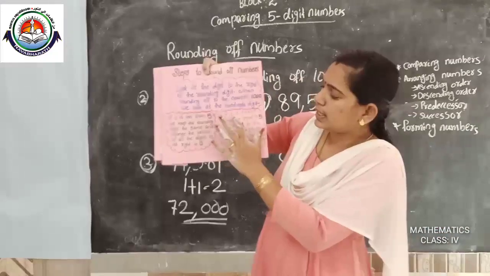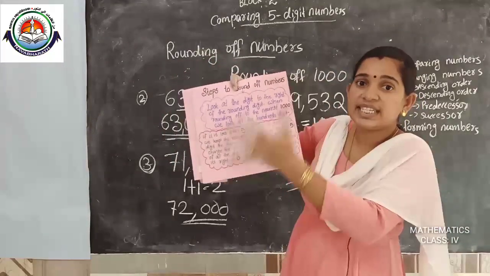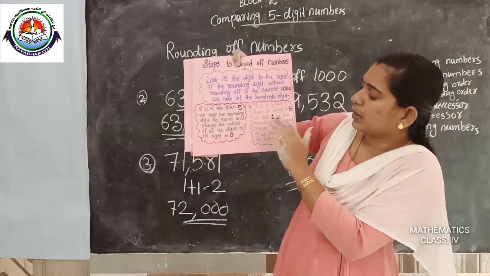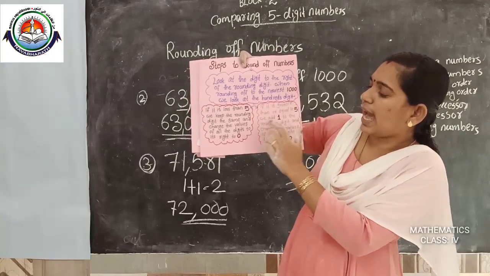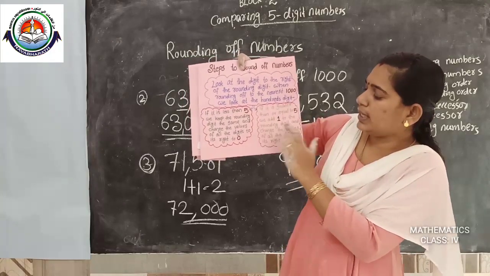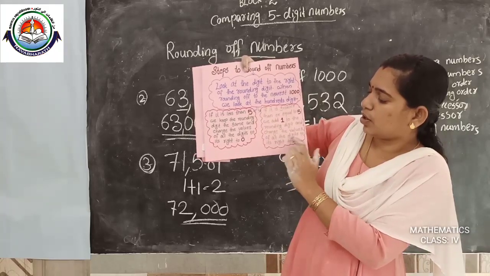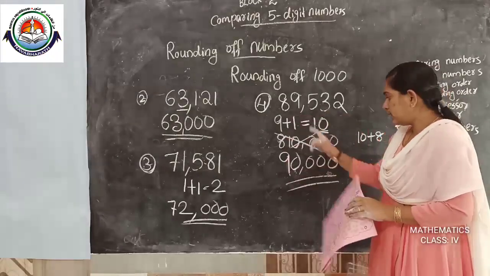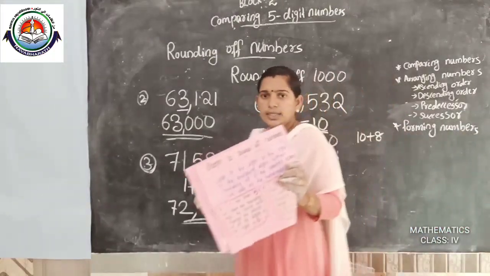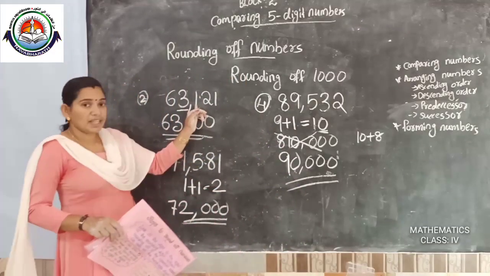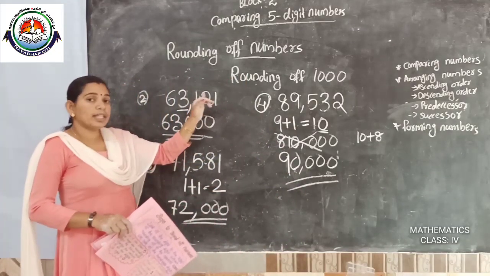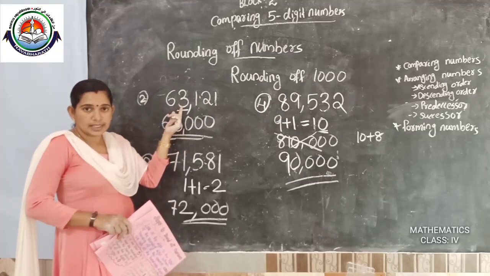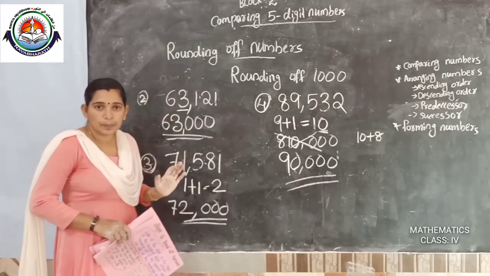Then if the 100 place is greater than 5 or equal to 5, we add 1 to the rounding digit and change the values of all the digits to its right to 0. Same way, here the 100 place, if it is 5 or more than 5, we add 1 to the 1000 place and the remaining right side becomes 0.